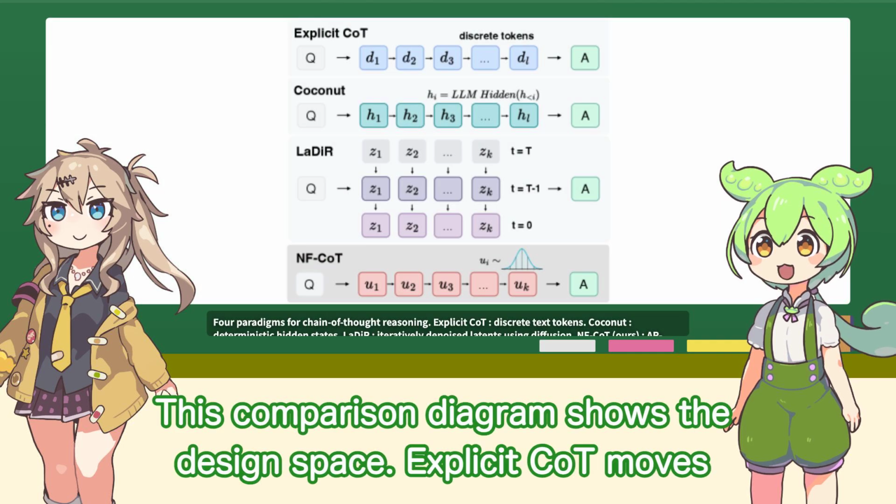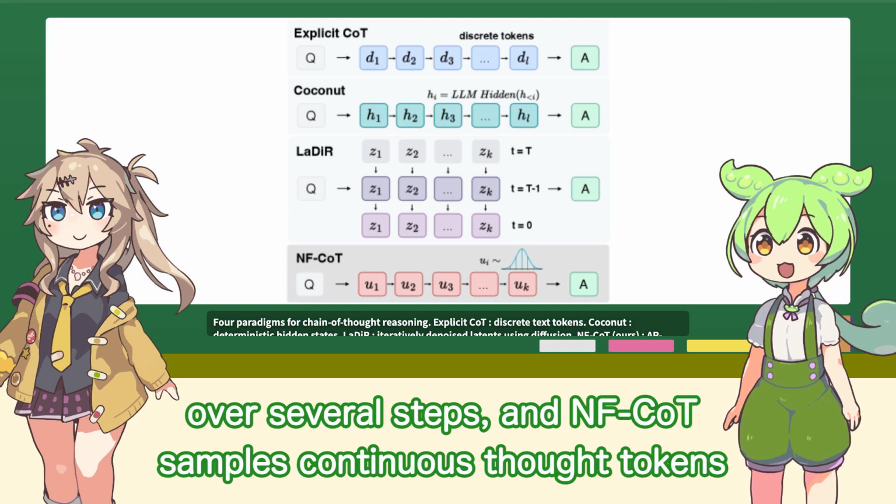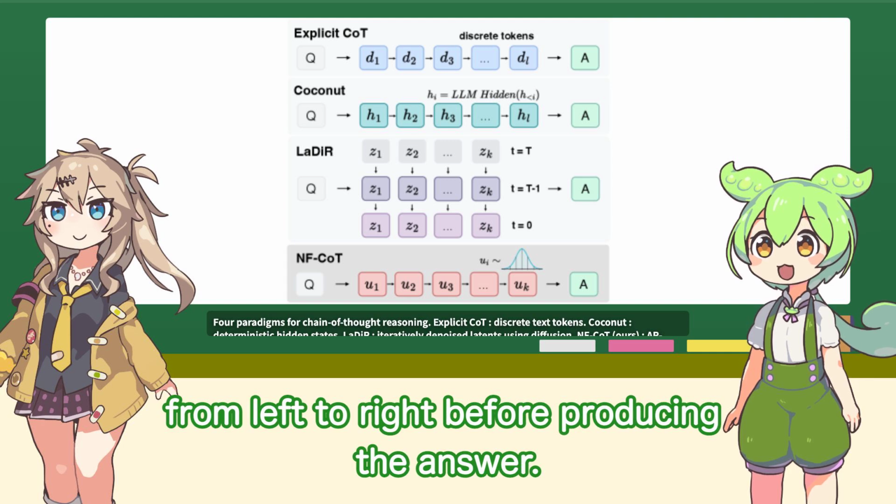This comparison diagram shows the design space. Explicit CoT moves through text tokens. Coconut recycles hidden states. LaDR denoises latent thoughts over several steps. And NF-CoT samples continuous thought tokens from left to right before producing the answer.